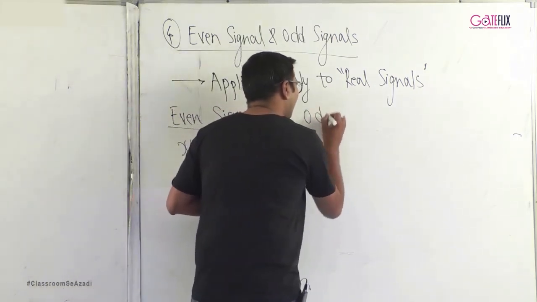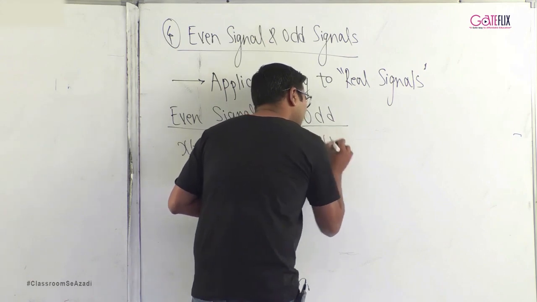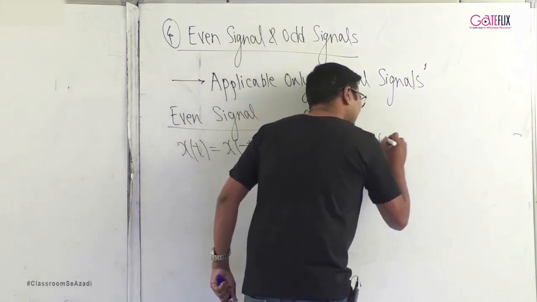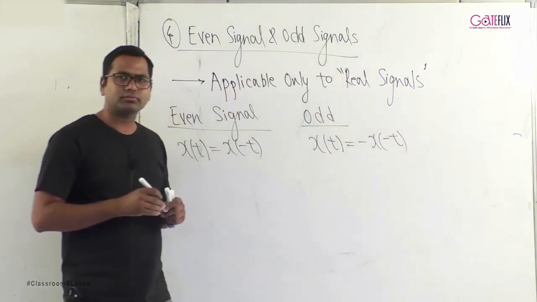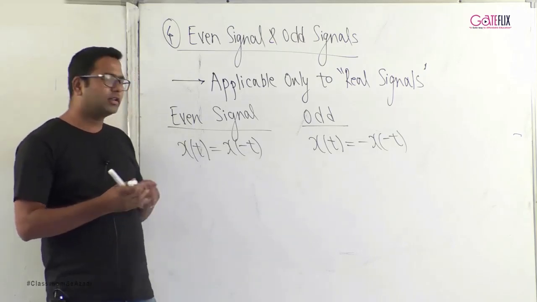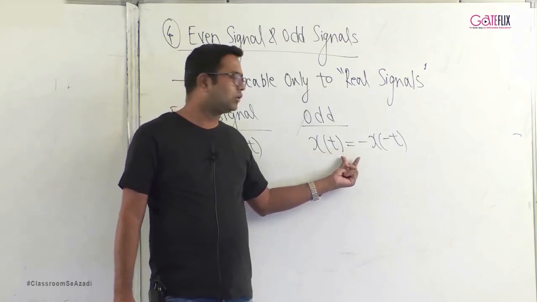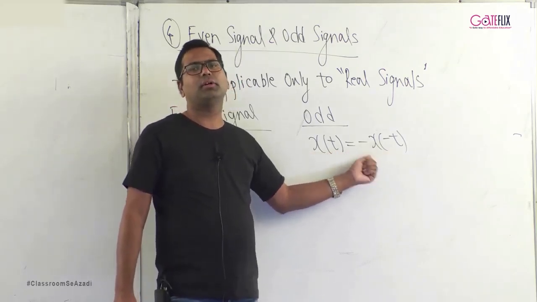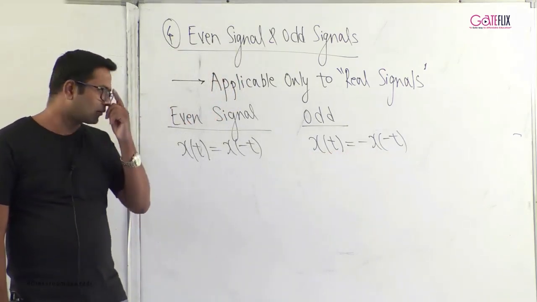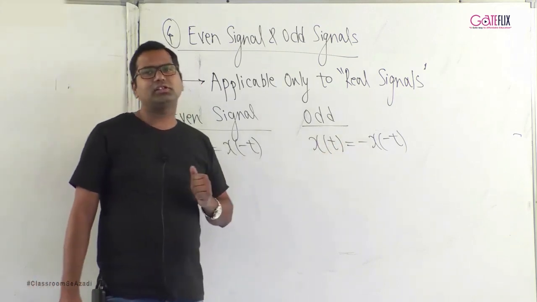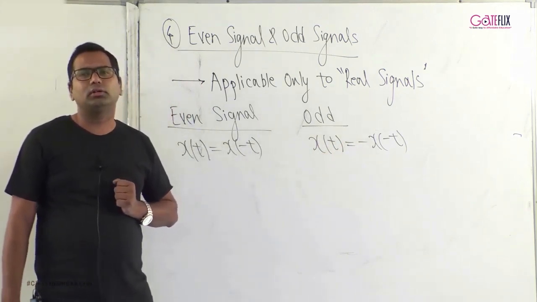A signal is said to be odd signal if x of t is equal to minus x of minus t. That is, a signal is said to be odd if the original signal x of t is equal to its time reversed version multiplied by minus 1. X of minus t is the time reversed version of the signal.